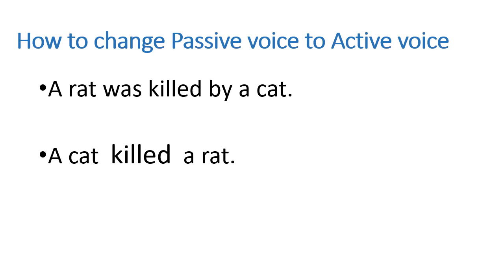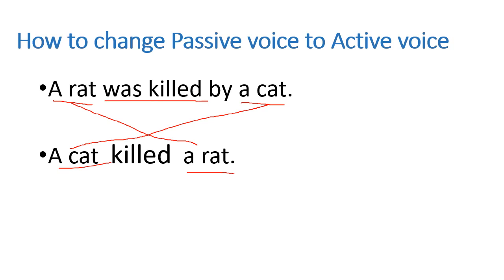So, how to change passive voice to active voice now? Till now we were reading how to change active to passive voice. Now we have to reverse it. Okay. See, the sentence is a rat was killed by a cat. This is a passive voice sentence. So, same, a rat, that is subject in passive voice, will become object in active voice. A rat. And object of passive voice will become subject of active voice. A cat.